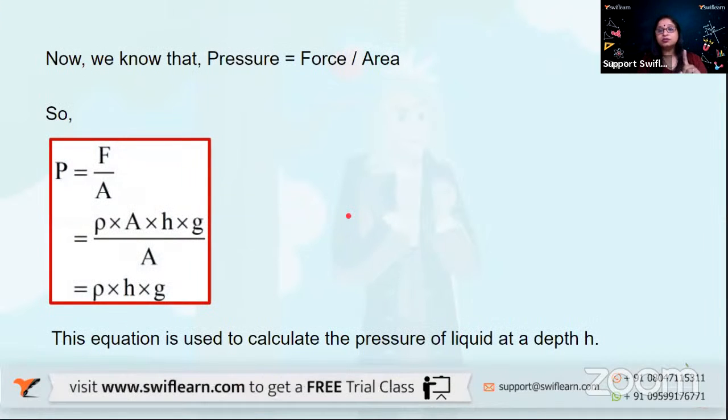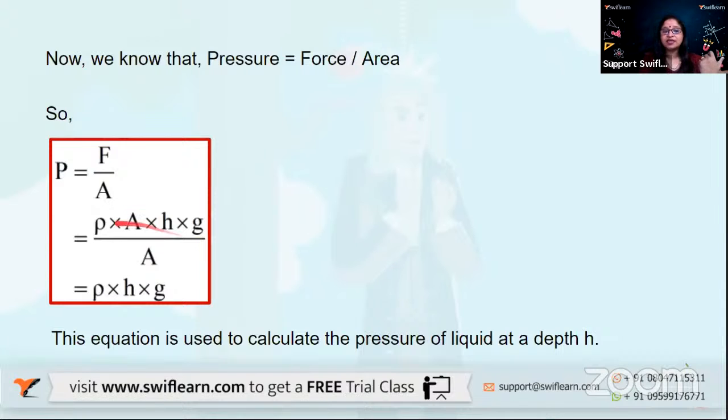Now, we also know pressure is force upon area. We have already discussed this in the last session. So yes, pressure is force upon area. We know P is equal to F upon A. We have already derived the entire F, so it is going to be rho into A into H into g.